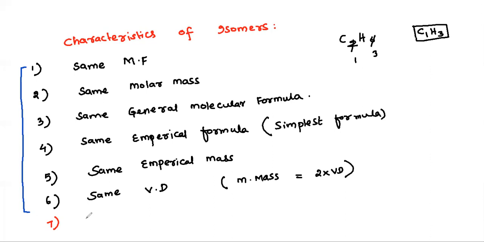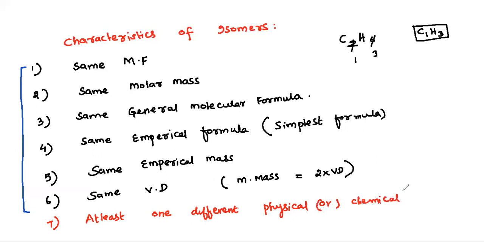Understood? Right. So at least one different physical or chemical property. They may be different in terms of their physical state.